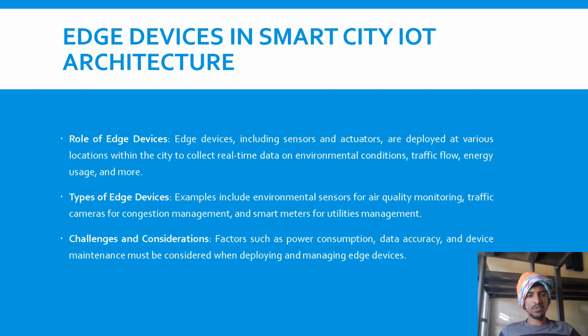When we are using these edge devices, we need to be careful with power consumption, because nowadays power consumption is becoming more and the cost of power generation is also more. So we need to look carefully into it and we need to manage that power. This is one of the major and biggest challenges in edge devices and this IoT architecture.